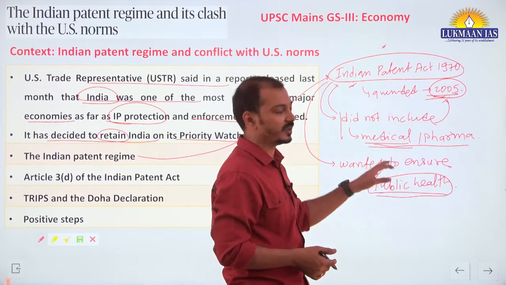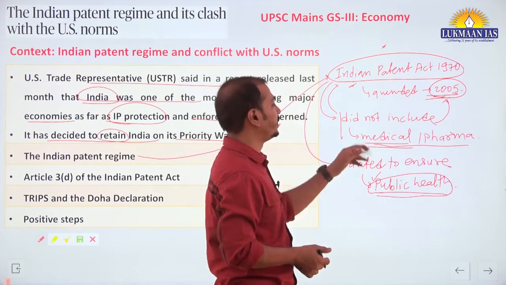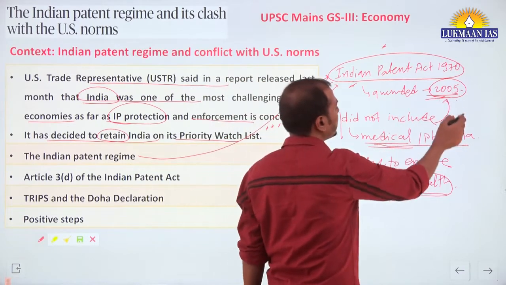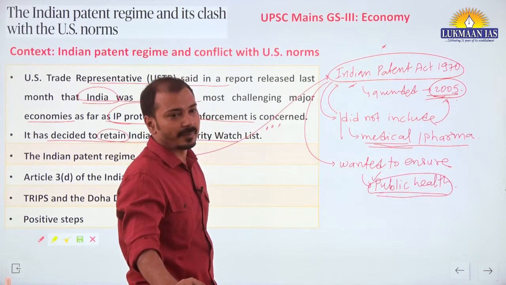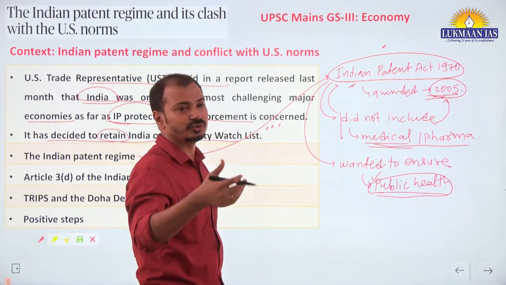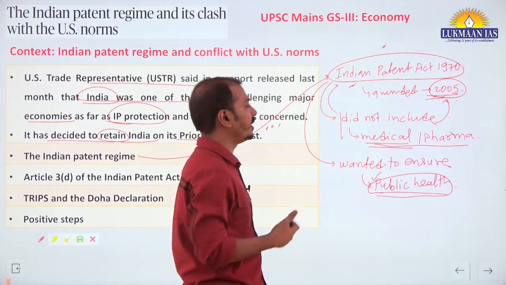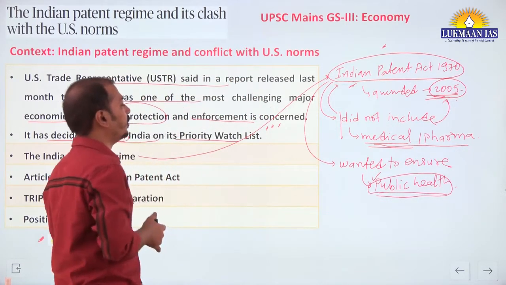For that purpose this was not included. But later this was included, and from here onwards India became the pharma major in the world. All these major MNCs started manufacturing their products in India, and that's why India became the pharma major in the world.